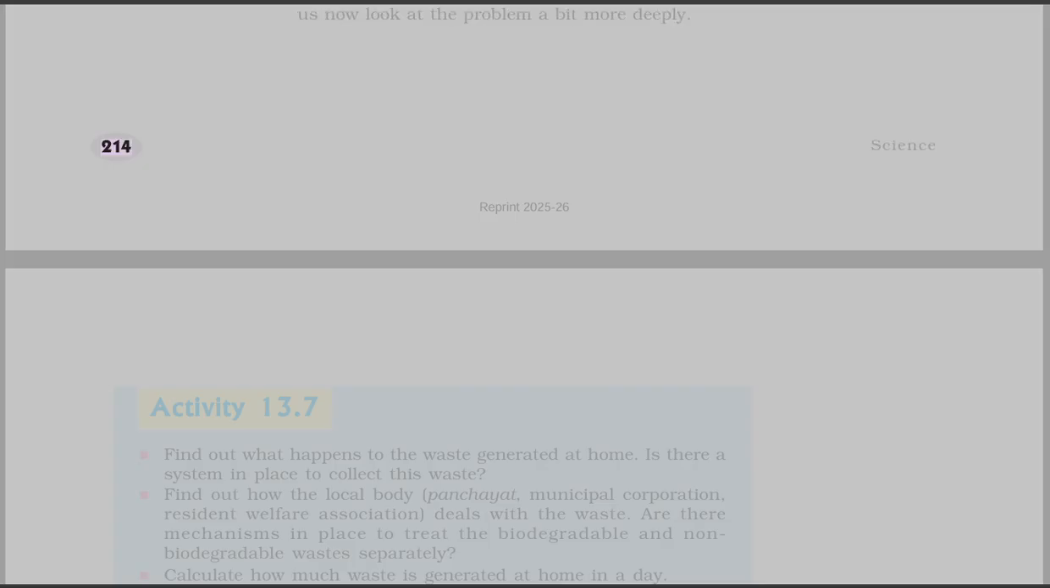Activity 13.7. Find out what happens to the waste generated at home. Is there a system in place to collect this waste? Find out how the local body, panchayat, municipal corporation, resident welfare association, deals with the waste. Are there mechanisms in place to treat the biodegradable and non-biodegradable waste separately?